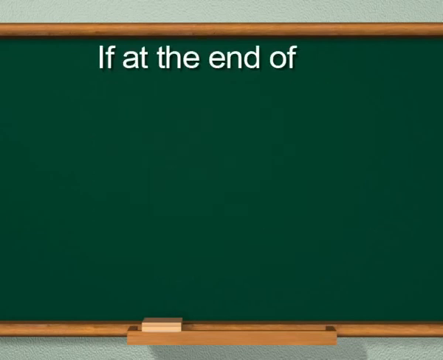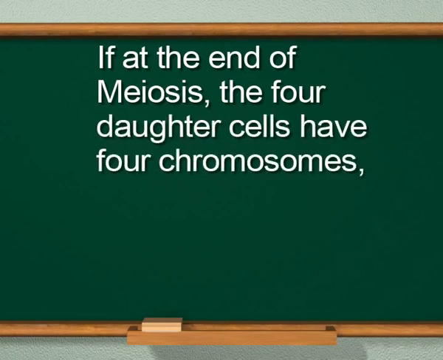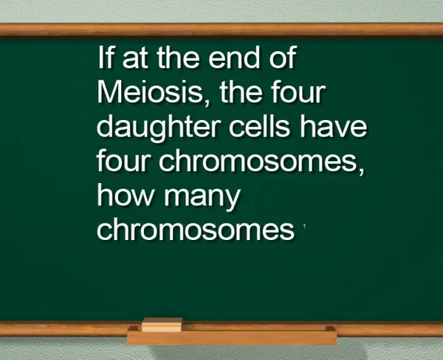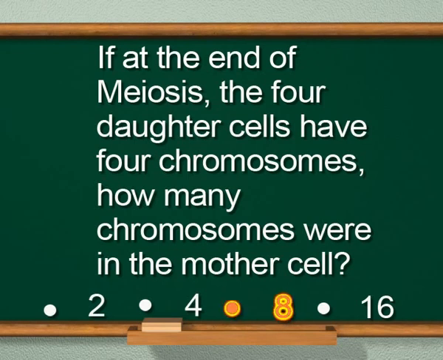Next question. If at the end of meiosis the 4 daughter cells have 4 chromosomes, how many chromosomes were in the mother cell? The options are 2, 4, 8 or 16. And the answer is 8. The mother cell had 8 chromosomes.